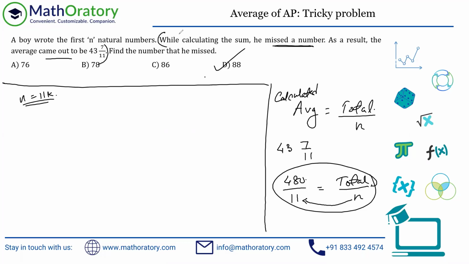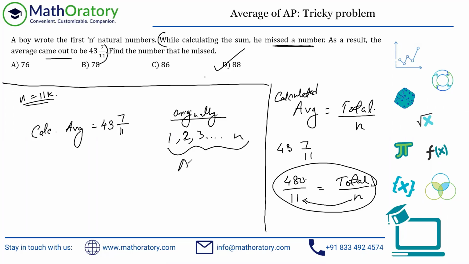So in this particular question, we know the calculated average, just writing this in short, is 43.7 by 11, right? And originally he was trying to take all the numbers from 1 to n. The actual average of all of these is the average of the first term and last term, that is the idea of an AP series. I hope you're aware of this. Average of the first term and last term will give us the average of the entire series. So this should be the actual average, right?